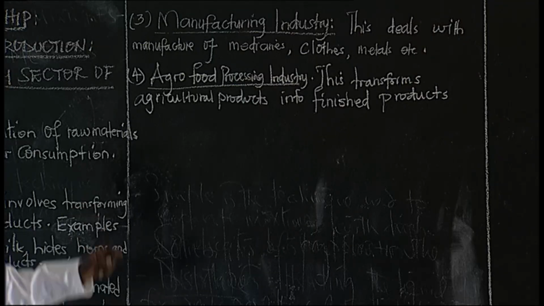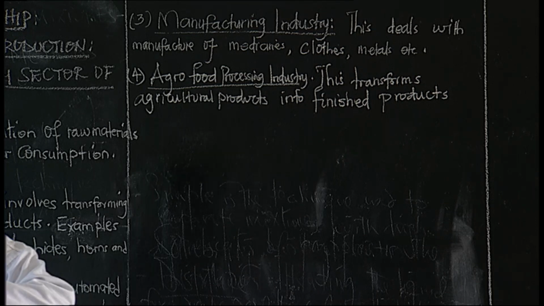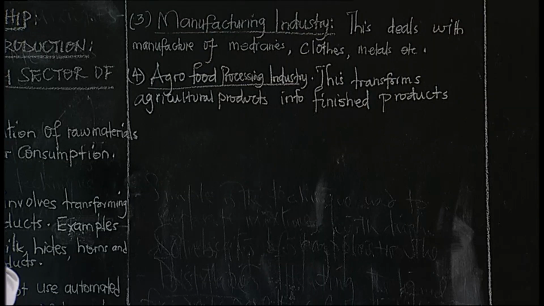So with the agro-food processing industry, this transforms agricultural products into finished products, like whereby you can transform fruits. If you have fruits, you transform them into juice. We have such industries. Even Inyanje transforms some fruits into finished products like juice.